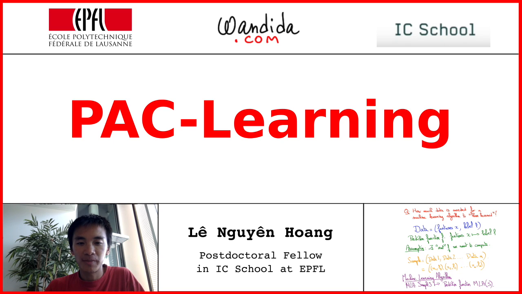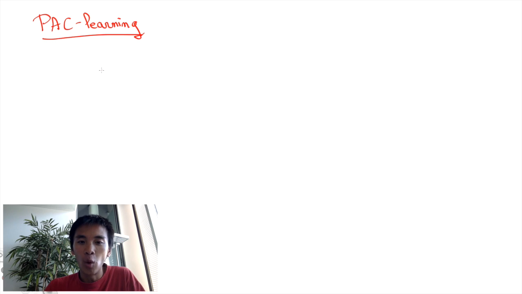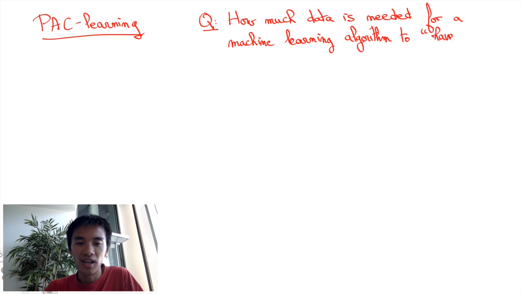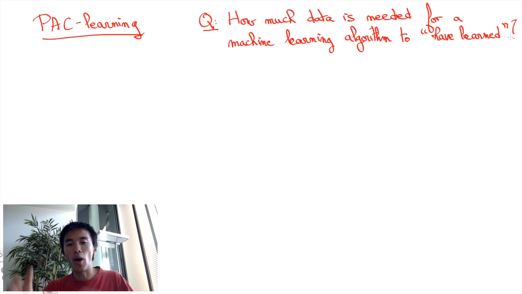In this video, I will present PAC-Learning, a concept invented in 1984 by Leslie Valiant, which has gained much interest lately with the rise of machine learning. PAC-Learning is arguably one of the main tools to analyze the theoretical properties of machine learning algorithms. Basically, the question that was asked is the following: how much data is needed for a machine learning algorithm to have learned? But before going further, let's be more precise about the setting.